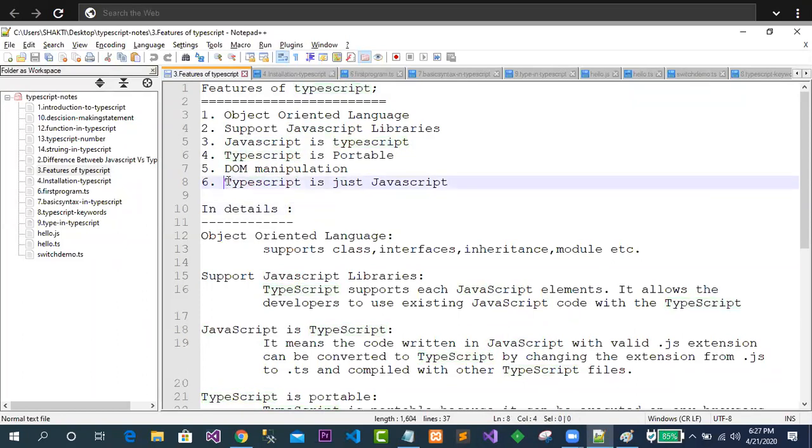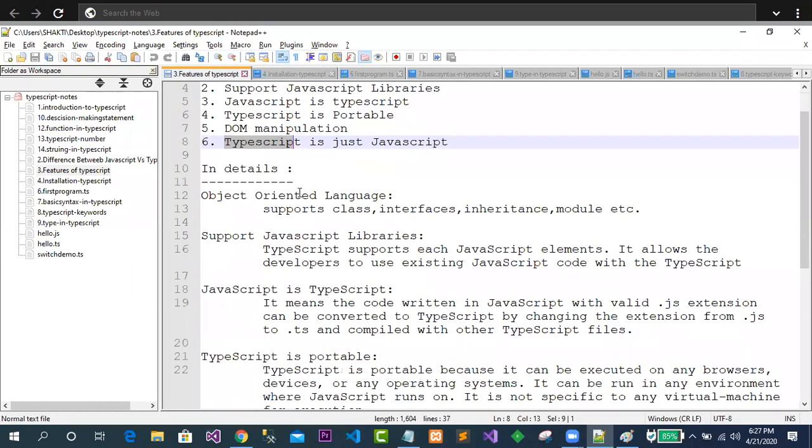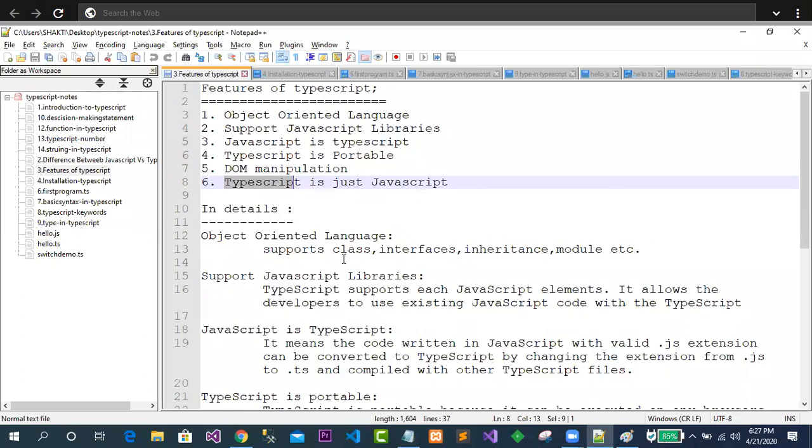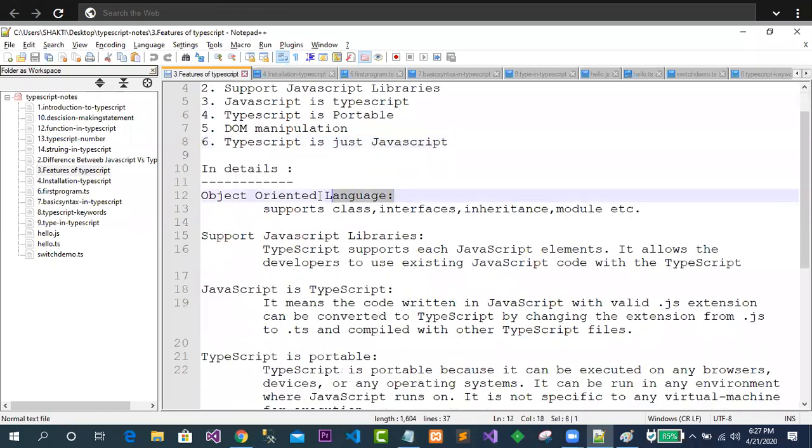I simply suggest they go for TypeScript for all the object-oriented concepts. Whenever I say TypeScript is an object-oriented language, it supports classes, interfaces, inheritance, modules, etc. Clear?